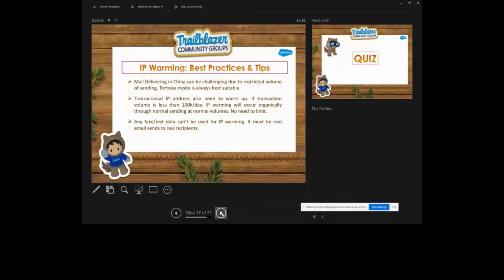You have to build your reputation and go with a proper plan. It's not that you don't send any email for 60 days and then send 50,000 emails in just 2 weeks. Obviously ISPs know about it, and they keep an eye on this. So Parth, this is the answer.